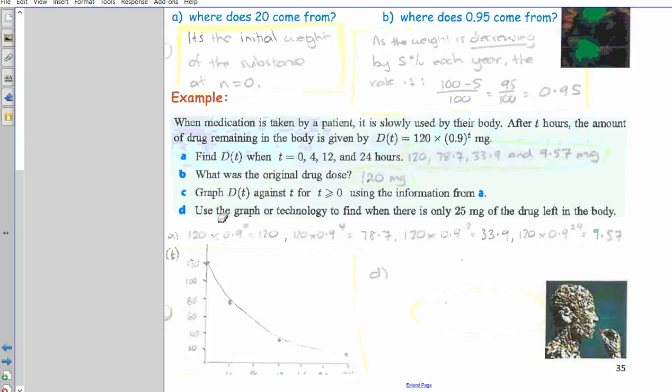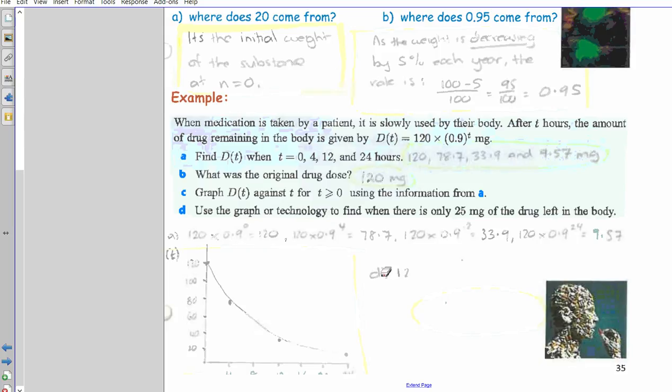Use the graph or technology to find when there is only 25 milligrams of drug left in the body. So my graph's a bit dodgy to do because 25 milligrams, it's a bit hard to read. So I went up like 20, 40, 60, 80, 100, 120. So 25 would be about here. If you had a really nicely drawn graph on graph paper, like in your exams, you could read across and go down. But mine's not a very accurate graph, so I should really do it with calculator.